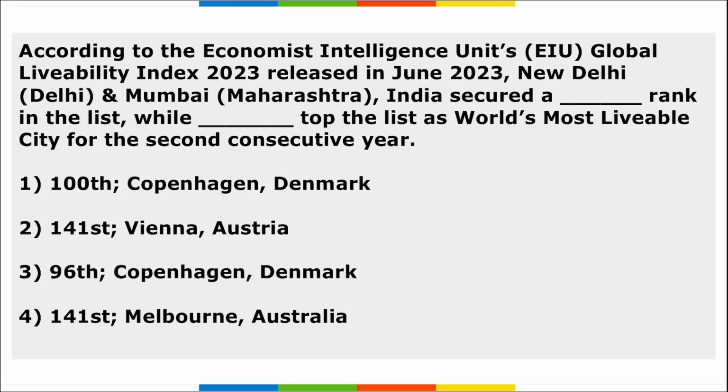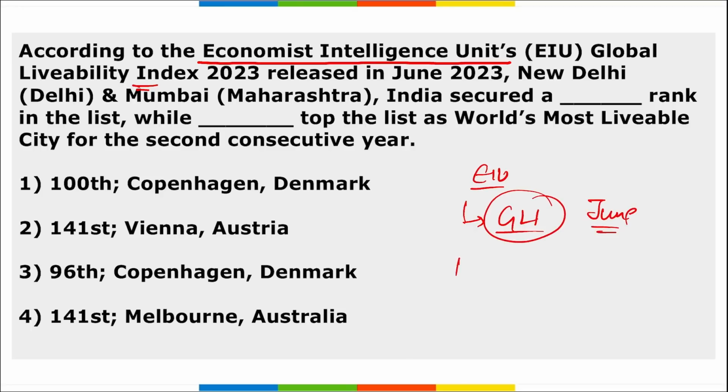Next, according to the Economist Intelligence Unit's Global Liveability Index. So the EIU released this Global Liveability Index. This was released in June, and according to this, Delhi and Mumbai are the two cities that secured the 141st position in this Global Liveability Index, right?